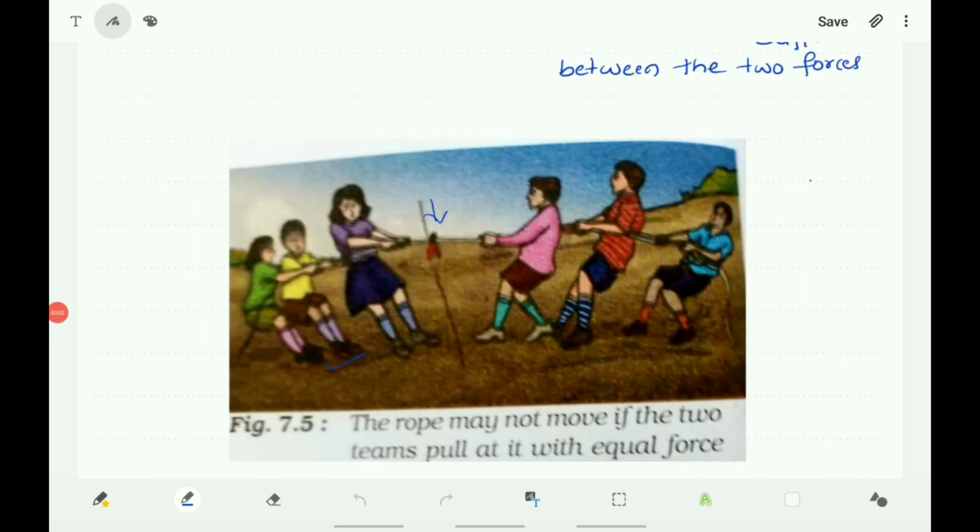You know the game of tug of war. In this game, two teams pull at a rope in opposite directions. Members of both teams try to pull the rope in their direction. Sometimes the rope simply does not move. The team that pulls harder, meaning the team which applies larger force, finally wins the game. And here you know that the force of the team depends upon the force of each individual in the team. So the team which exerts more force will get the rope towards them.